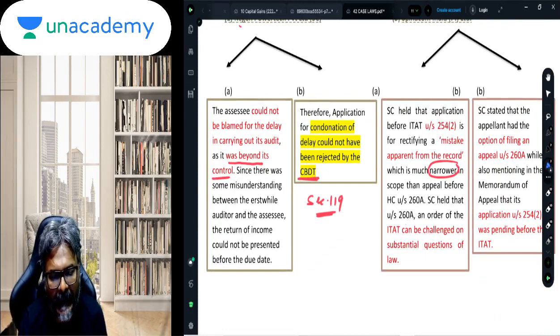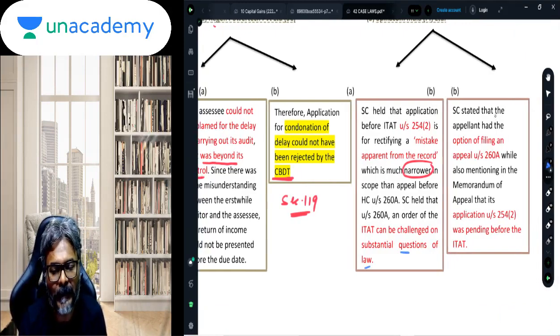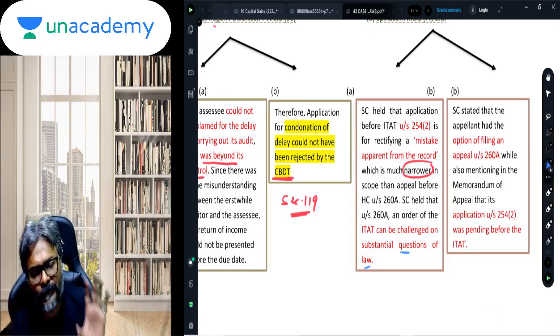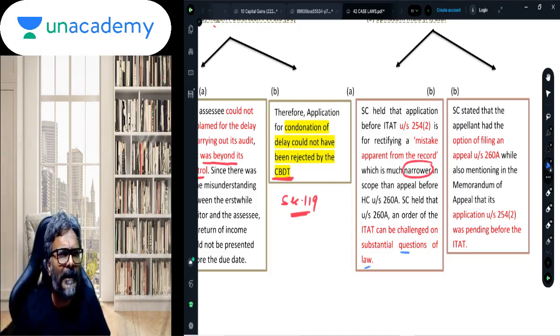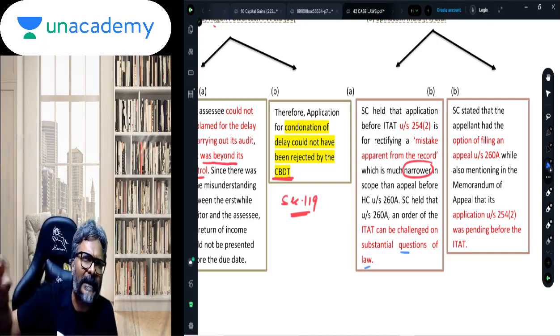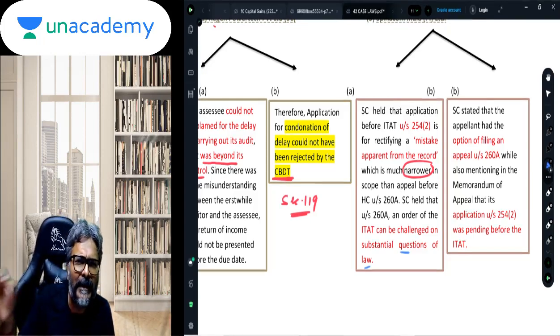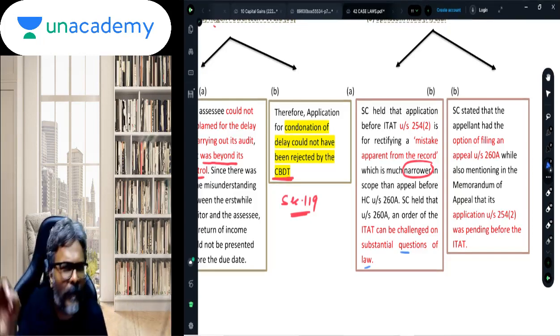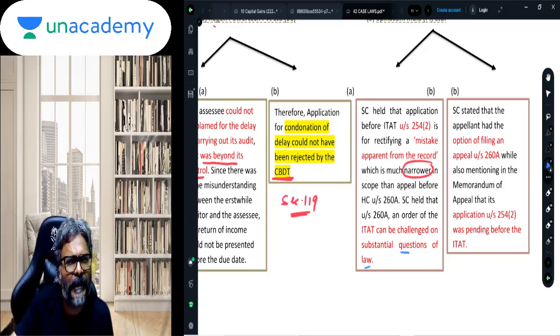Supreme Court held that under section 260A, which is the appeal before the High Court, an order of the ITAT can be challenged on the substantial question of law which is involved. And point number B, Supreme Court stated that the appellant had the option of filing an appeal under 260A. He could directly file the appeal within the time limit, and just make a mention that there is already an application submitted before the ITAT for rectification of mistake apparent from record.